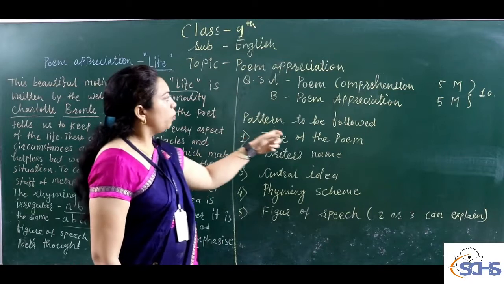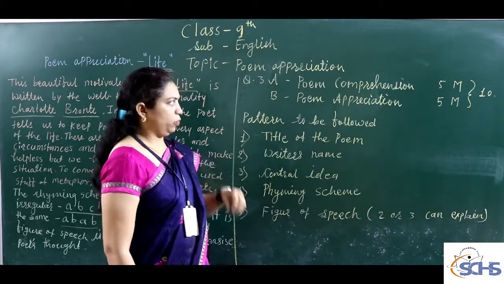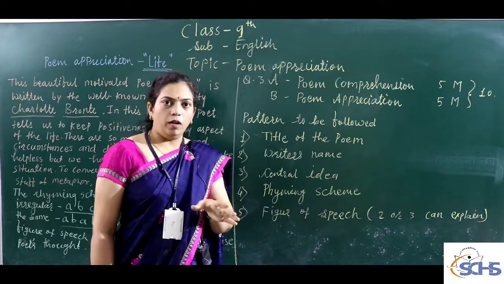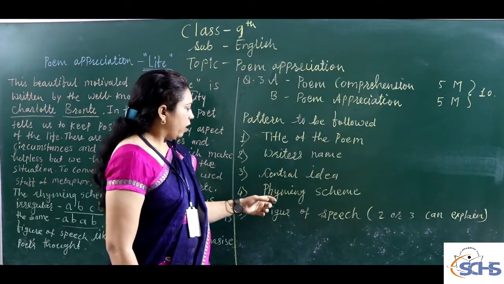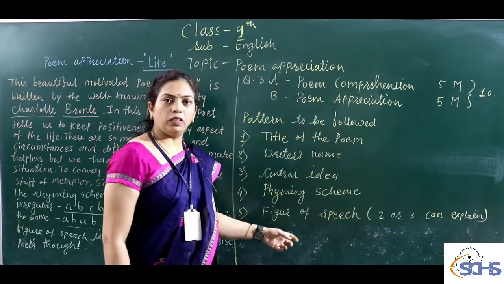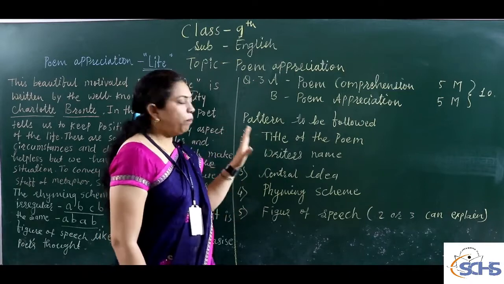Now the pattern to be followed. Poem appreciation, it means what? You have to write in the poem about the title, writer name, central idea, rhyming scheme and figure of speech. You have to explain it only in one paragraph.